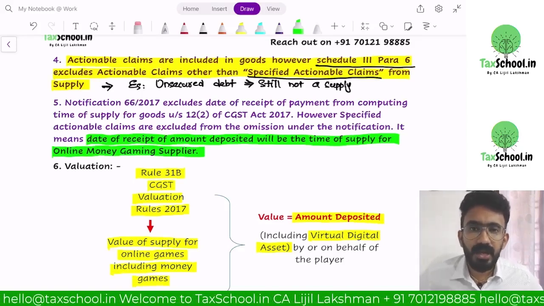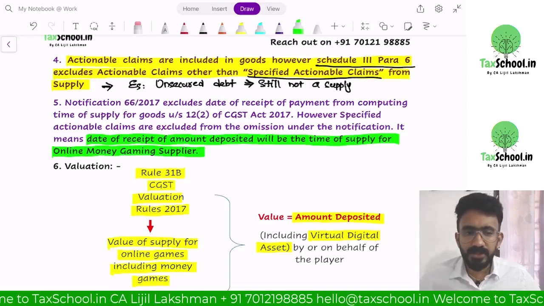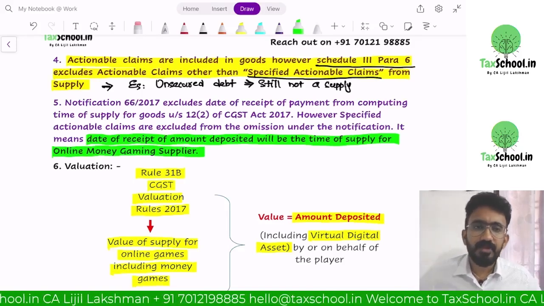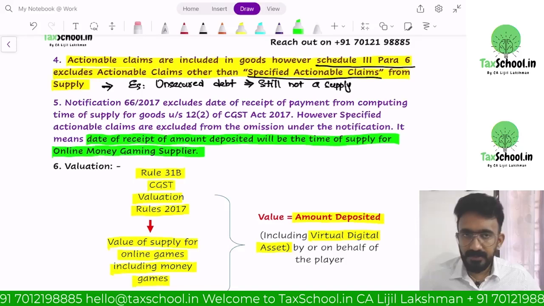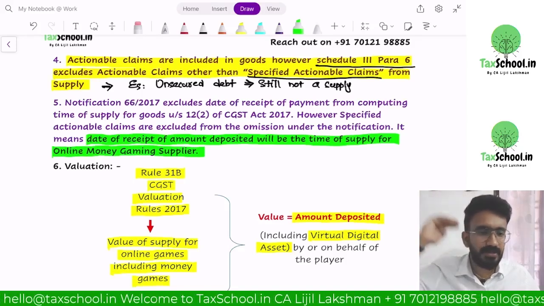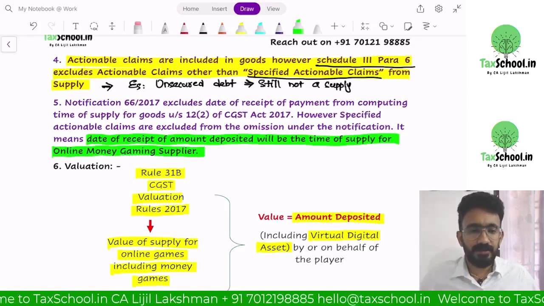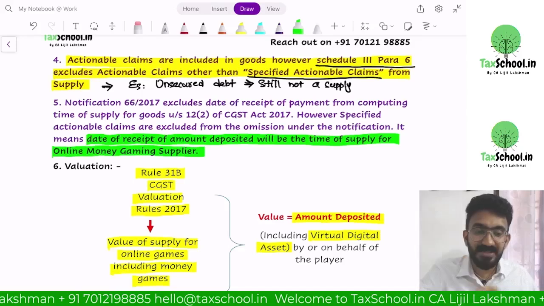But if the online money gaming site is outside India, we have a provision in IGST RCM which says if the supplier is in non-taxable territory and the recipient is located in taxable territory, the recipient in taxable territory has to pay tax under RCM. There is a provision like that.